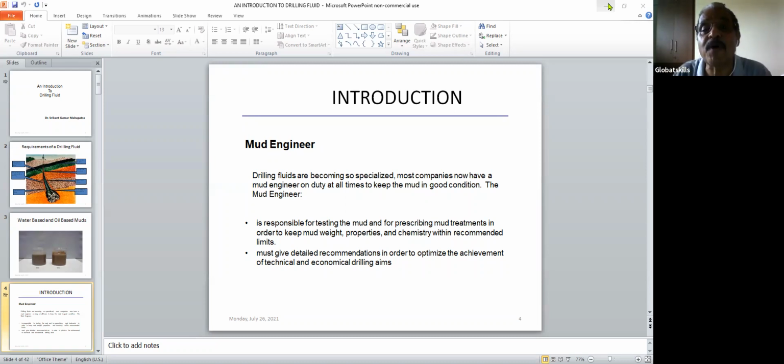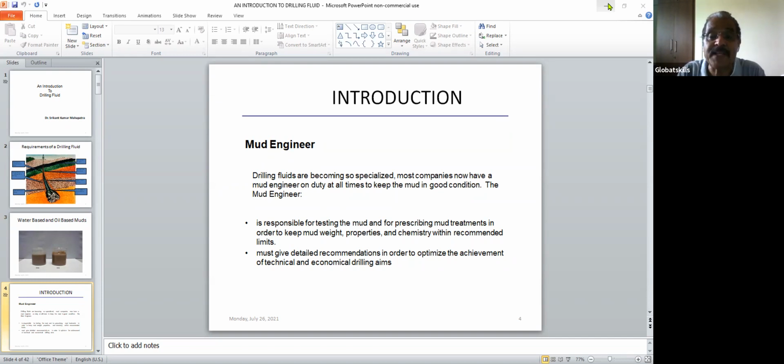When you face more problems, you want to make special things, and special products are used. When everything is special, you need special people also, those who are qualified, who have a background in science and chemistry and can understand it. Otherwise, they face problems. So drilling fluids is becoming very specialized.